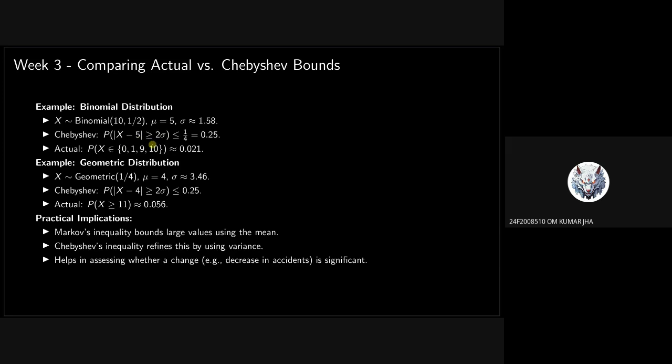Probability of |X − 5| ≥ 2σ. So consider it like a straight line. This is your mean. Suppose this is 0, this is 5. The distance from the mean is greater than 2σ. Suppose this is 2σ.